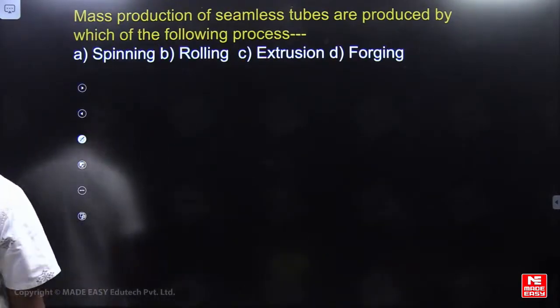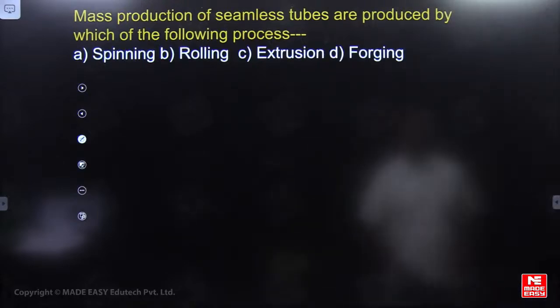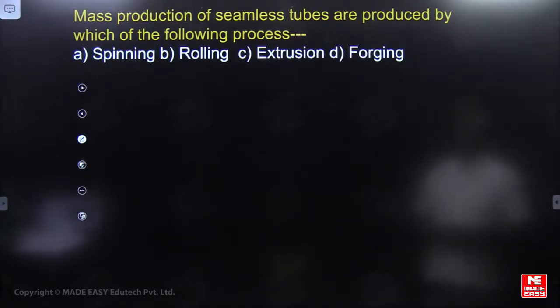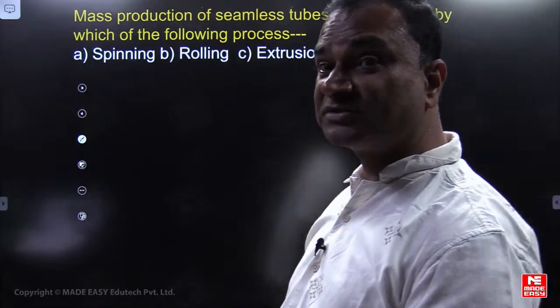Please think of this question and give the answer. Mass production of seamless tubes is done by which of the following processes?